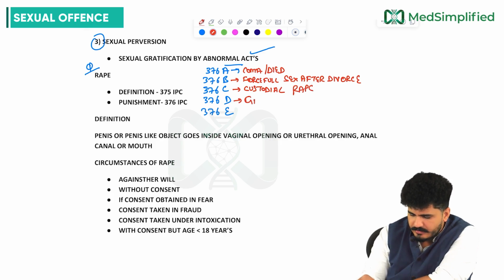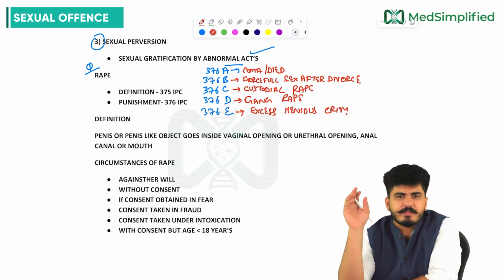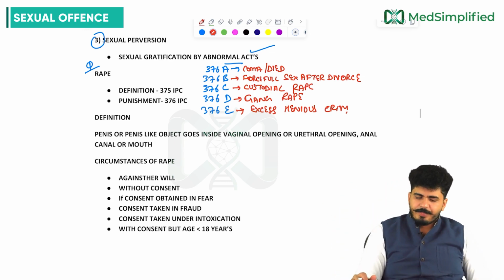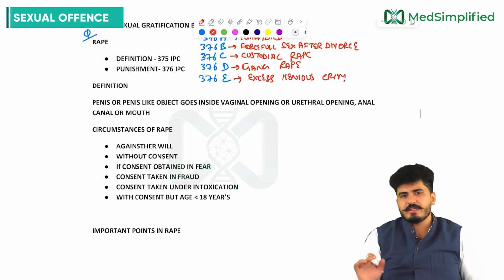D is gang rape. E is excess heinous crime. So these are some important IPCs you need to remember for rape, my dear friends. Now, what is the definition of rape, which is very, very important.